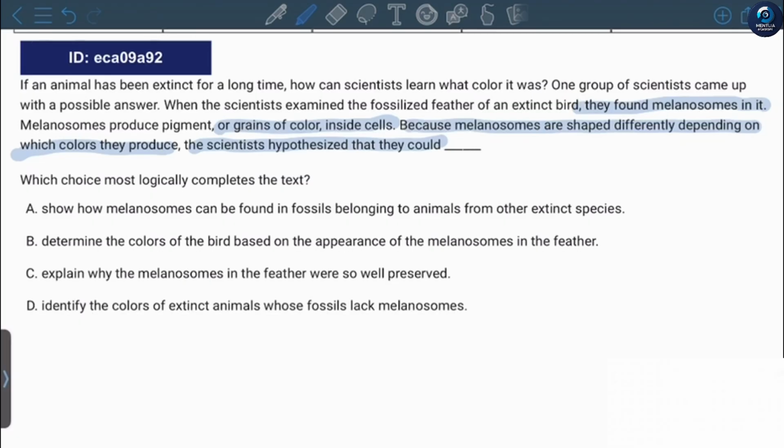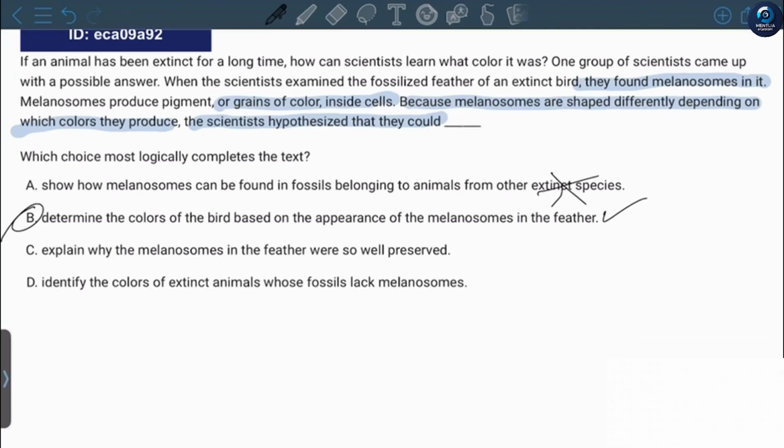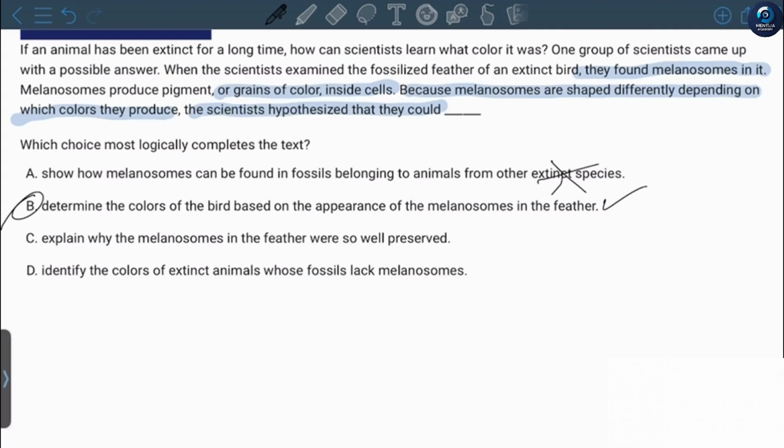The answer is probably not A, because the main idea here is the fact that thanks to melanosomes, they can find out what colors the extinct animals were. Determine the colors of a bird based on the appearance of the melanosomes in the feather. The answer is probably B, because it just explains what I just told before that. The answer is C. Explain why the melanosomes in the feather were so well preserved.